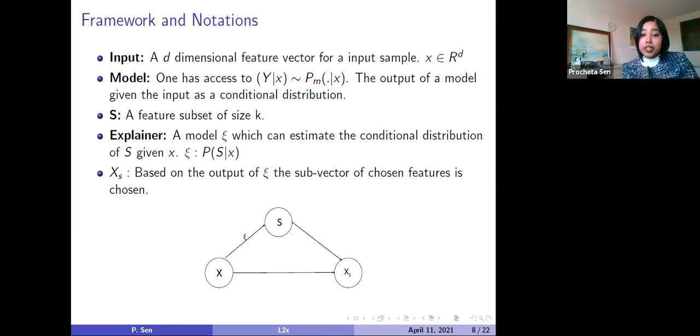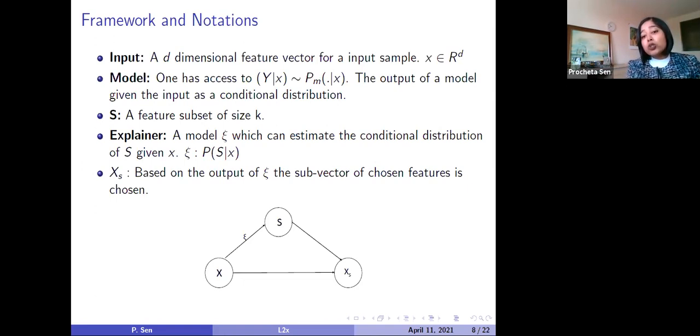This is a graphical model I have shown over here in this triangular diagram. I have tried to show the dependence of the different variables in this notation. As you can see, XS, which is eventually the k-dimensional subset vector, is dependent on both X and S. Obviously XS is a subset of X, which was the input vector. That's why XS is dependent on X and the arrow is over there.